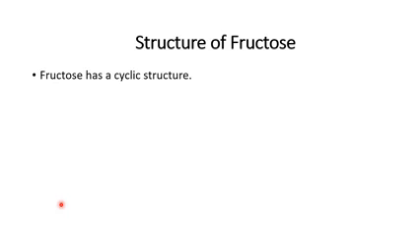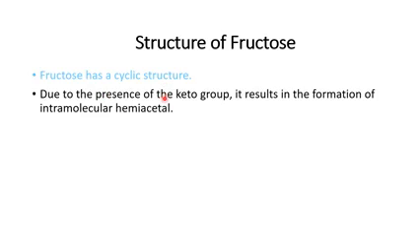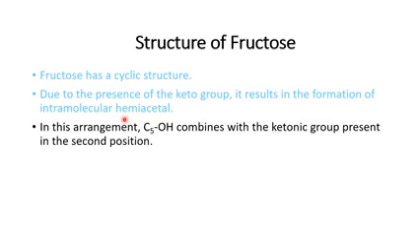What will be the structure of fructose? Fructose has a cyclic structure like glucose. It is a ketohexose. Due to the presence of the keto group, it results in the formation of an intramolecular hemiacetal, that is, a cyclic structure. Intramolecular means within the molecule. Like in glucose, where we have already seen glucopyranose, the pyran structure, here it will be fructofuranose, a 5-membered ring structure.